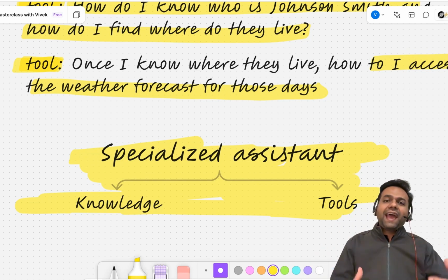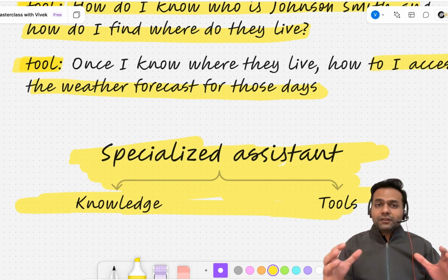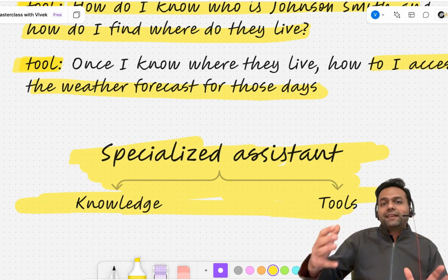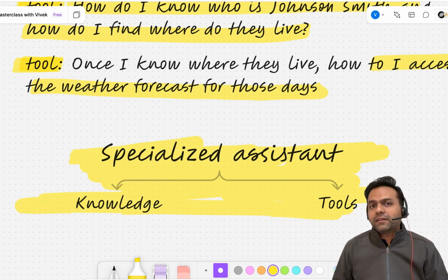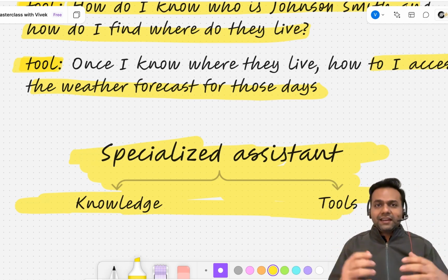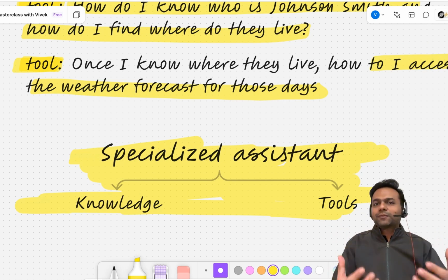Once it has Johnson Smith's longitude and latitude, maybe it has a tool called, say, Weather Map with its API access, and it can use that latitude and longitude to figure out how the weather is going to be during that period. And once it has all of this information, it can use one of the large language models to give me a very nice response back.